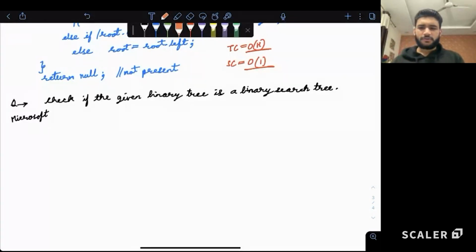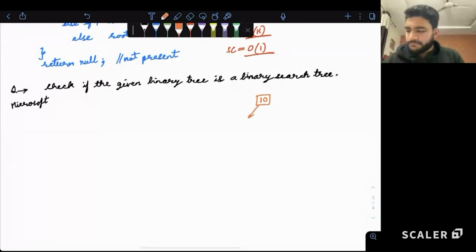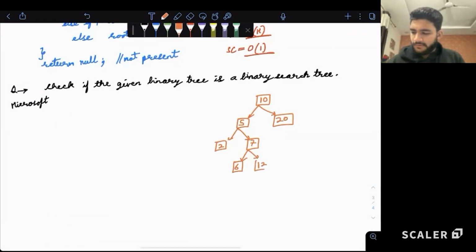So take 2 minutes, have a thought: how do we check whether the given tree is a binary search tree or not? For example, if I write a tree like this: 10, 5, 20, 2, 7, 6, 12, 22. Guys, is this a binary search tree? No. So in the code, how will we check it?